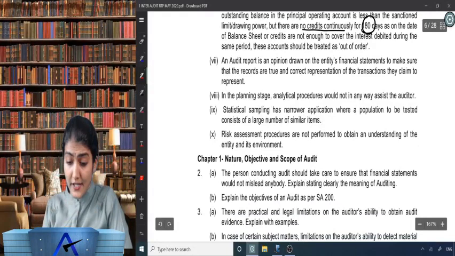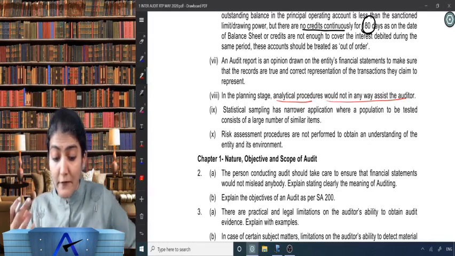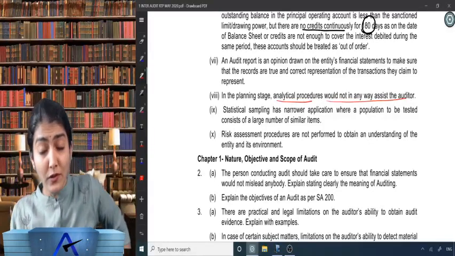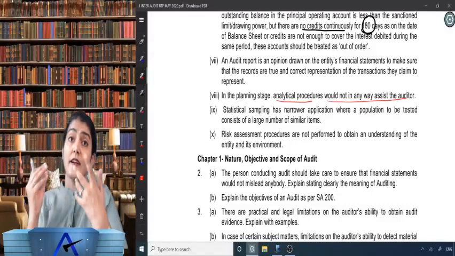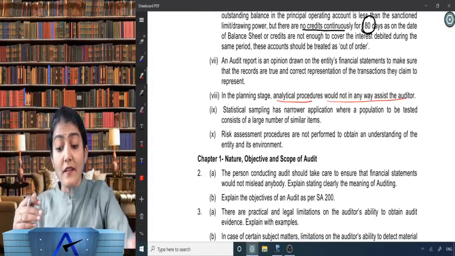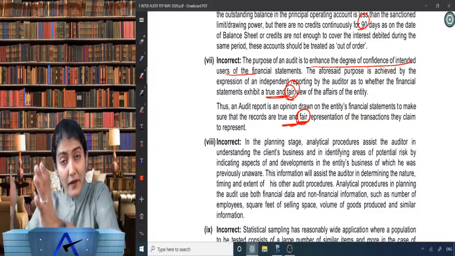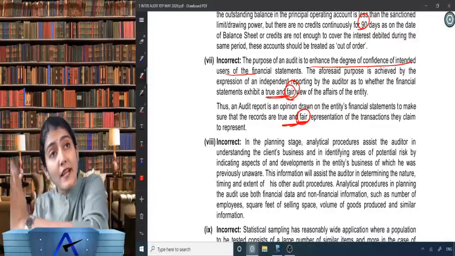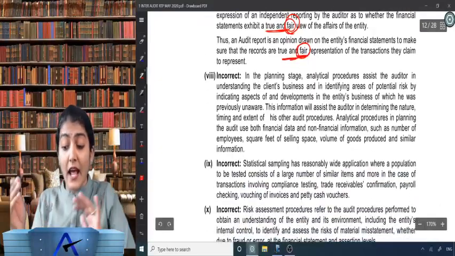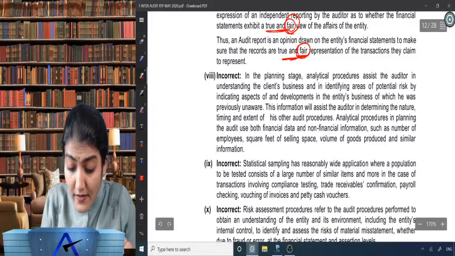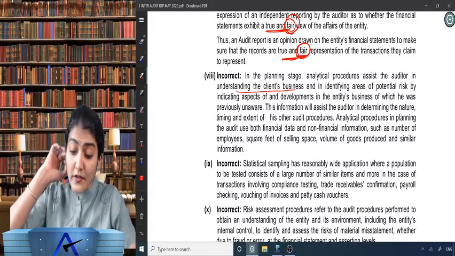In the planning stage, analytical procedures would not in any way assist the auditor. Somehow they are very fond of analytical procedures, SA 520, no? Incorrect. Analytical procedures are to be used by the auditor throughout the audit: at the planning stage, at the substantive procedure stage, and also at the conclusion stage, that is near the end of the audit. So in the planning stage, analytical procedures assist the auditor in understanding the client business and then identifying risks. Listen with both your ears wide open.